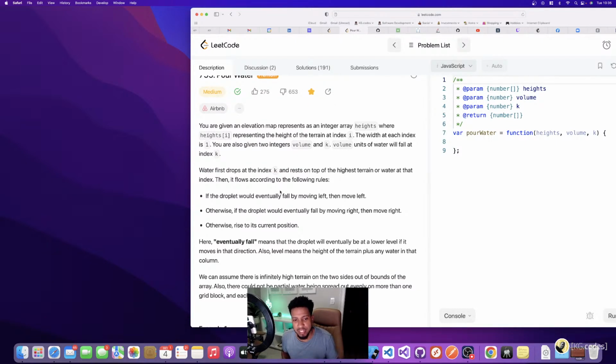But when I think about these problems, when I first see them, I try to think about how I would solve it in my mind and on paper. Like if I had a whiteboard or something like that to solve it, I think about how to solve it that way. And then I take whatever my solution or potential solution is, and then apply it to code as far as what data structures I need and what algorithms I can use to solve the problem that I just thought about in my head and on paper.